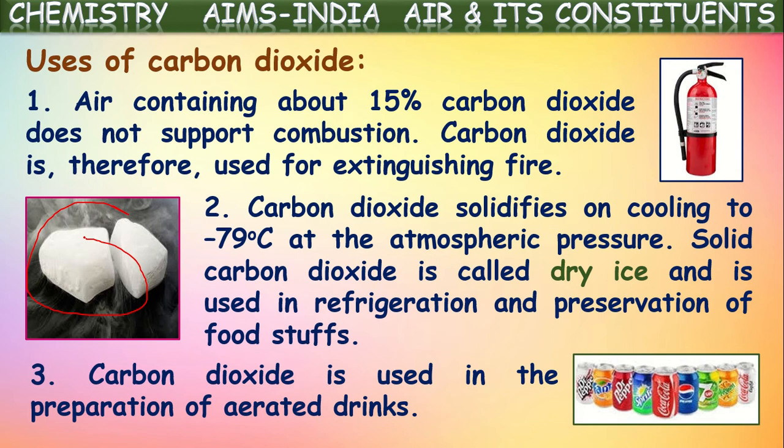In that way, soda is prepared. By the dissolution of carbon dioxide, the soda gets a sour taste. Not only soda, even these soft drinks are made in the same way. To get that sour taste, they dissolve carbon dioxide in soft drinks as well as soda. That's one of the important uses.